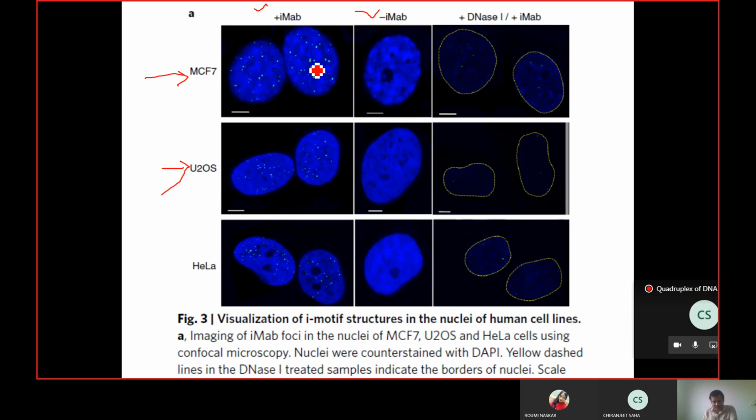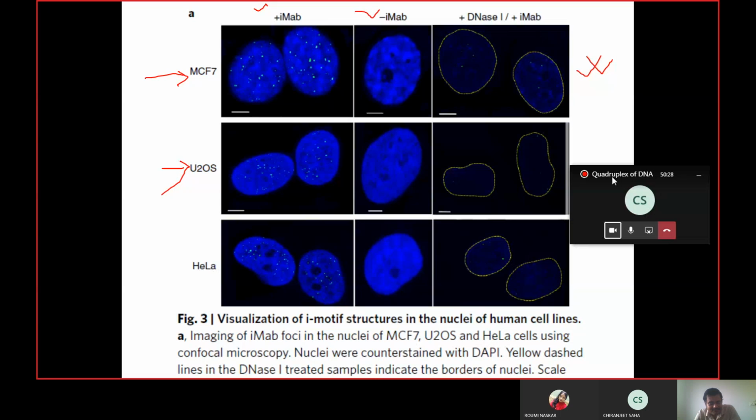So to rule out that possibility, the scientists added DNase with the IMAP solution. So when both are injected, what will DNase do? It will cut away DNA, including the iDNA. So if there is no iDNA, there is no space for the IMAP to bind, correct? And exactly that happened. When DNase was added, there was no IMAP signal. And what does that tell you? That tells you that yes, iDNA is also forming inside the cell, in the nucleus. Did you get my point?